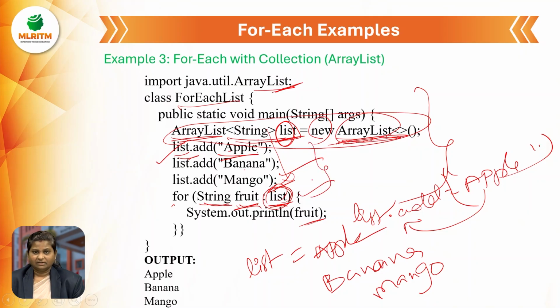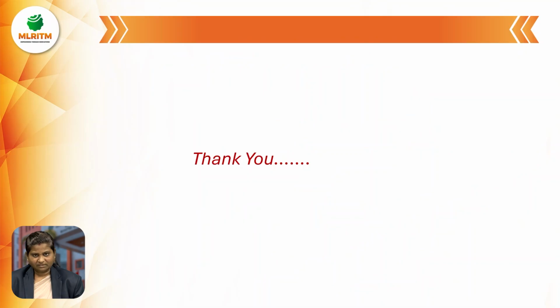We are importing by using ArrayList, performing this program by adding the values to the list, and by that list we are printing the values. Okay, today we finished iterative or conditional statements. Thank you.